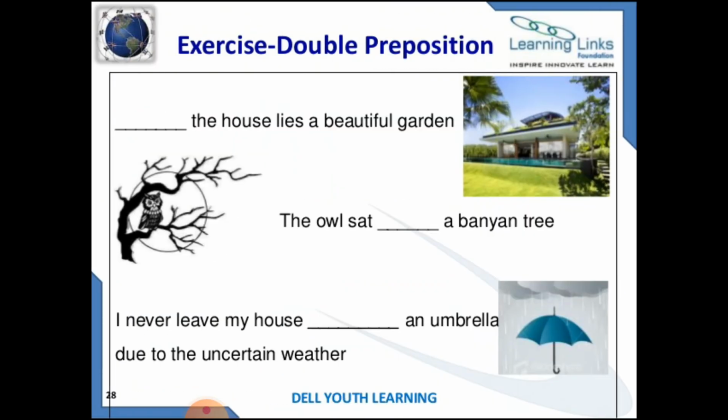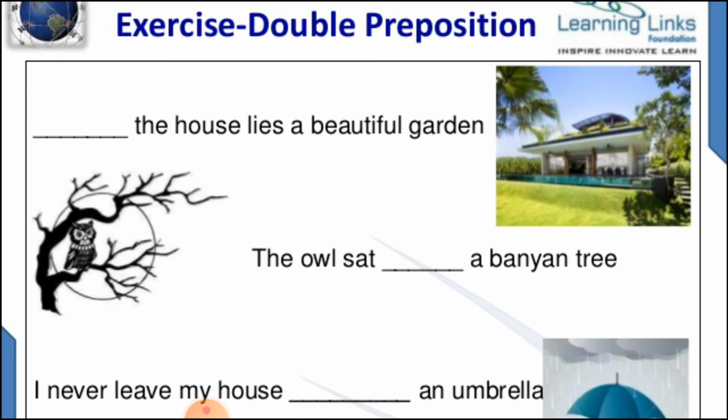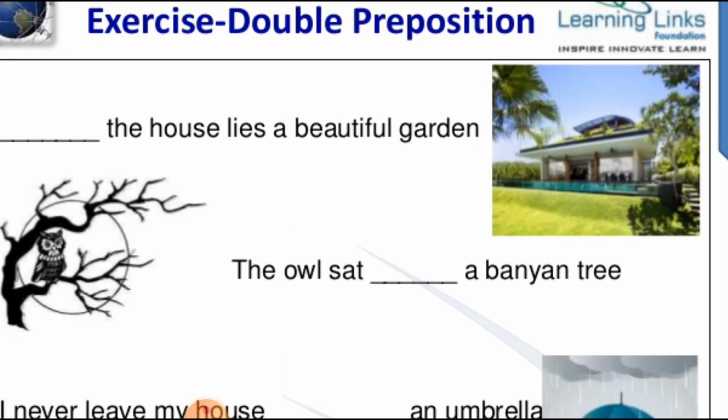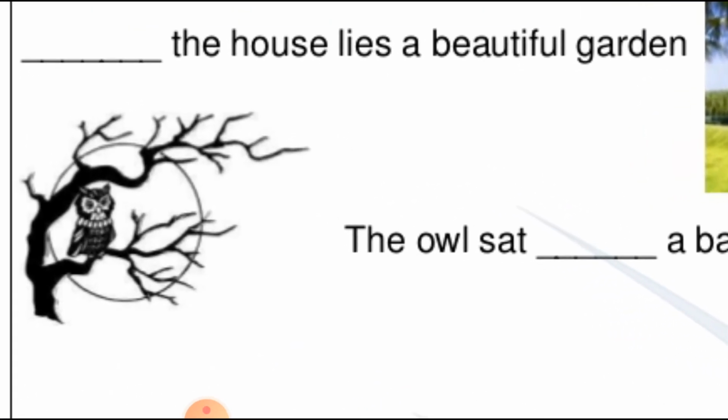These are the answers. Next, exercises for double preposition. Dash the house lies a beautiful garden. Outside, right? The owl sat dash a banyan tree. Double preposition. In words you can say on the top of. But for these four words, on the top of, we have one preposition.